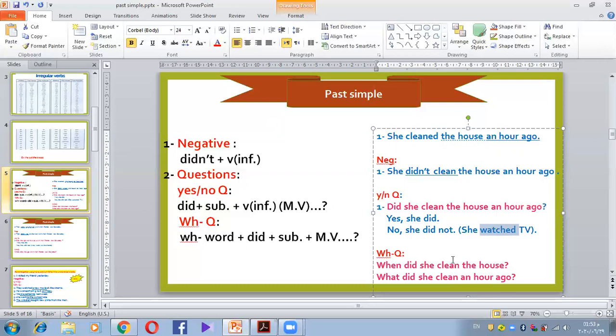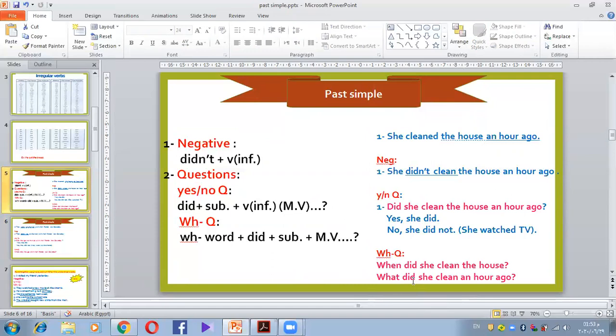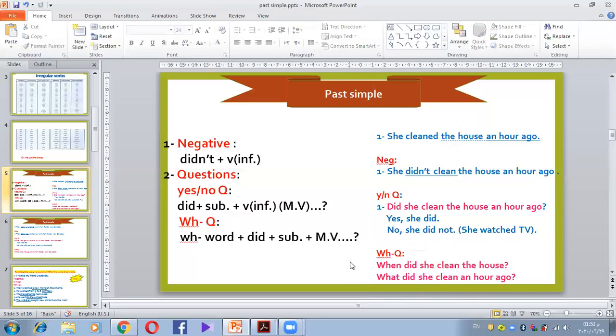Now I want to make a WH question. So an hour ago, it's timing. I'm going to use when, and then the helping verb, did, and then the subject, she, and then clean, the main verb. When did she clean the house? If I want to ask about the house, it's something, so I'm going to use what, and then the helping verb, did, and then the subject, she, and then clean as a main verb, infinitive, an hour ago.